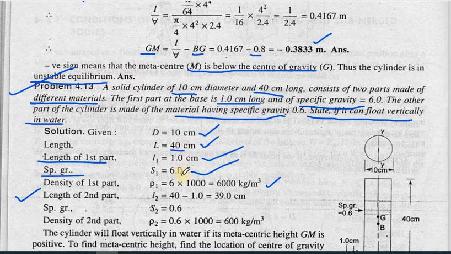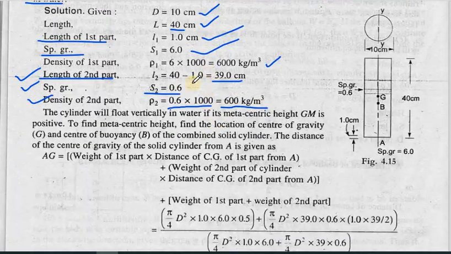So 40 minus 1, that is 39 centimeter, is the length of your second material. Now the specific gravity of the second material is 0.6. From here we can easily calculate the density of your second material, that is specific gravity multiplied by 1000. So it will give you 600 kg per meter cube. So these are the given parameters or the basic things we have calculated, which will be required to solve this question.